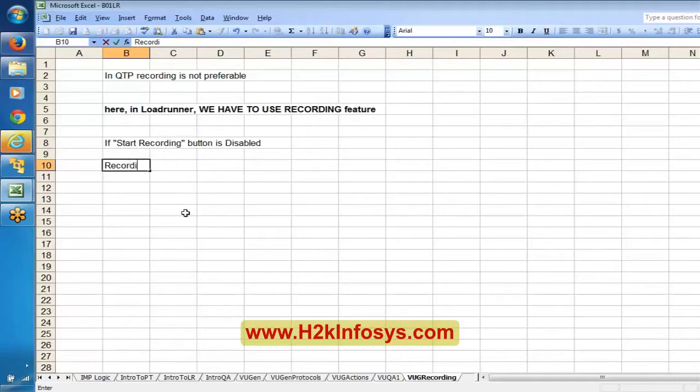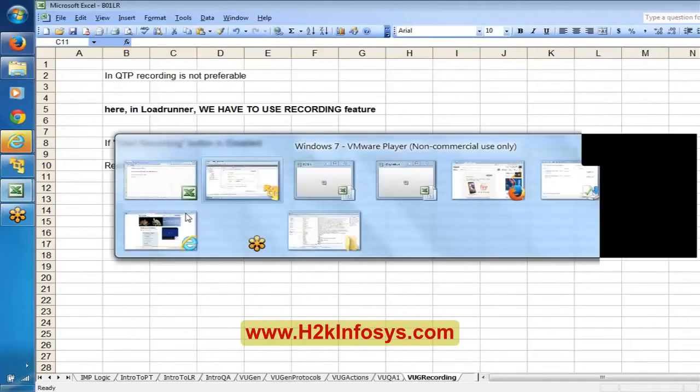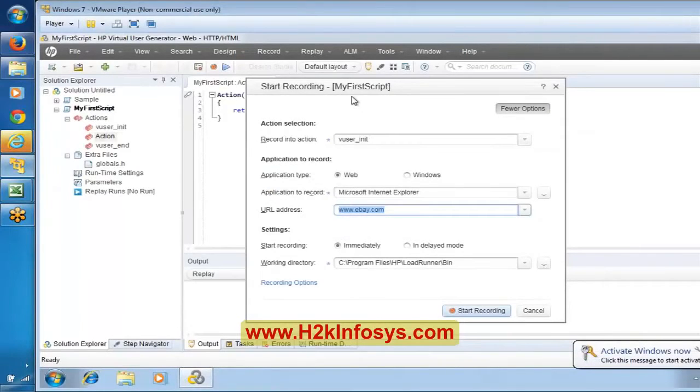For recording, you can use this record option and record.